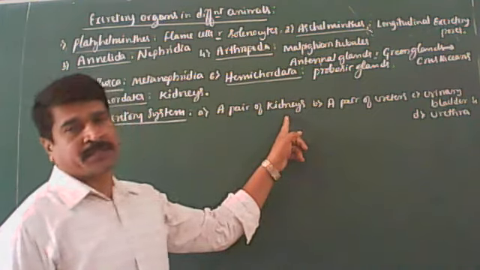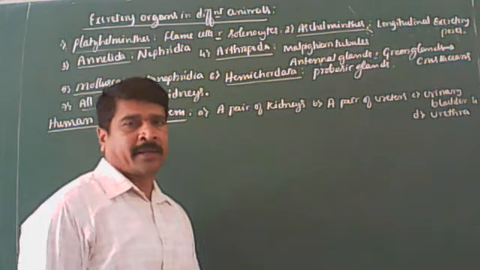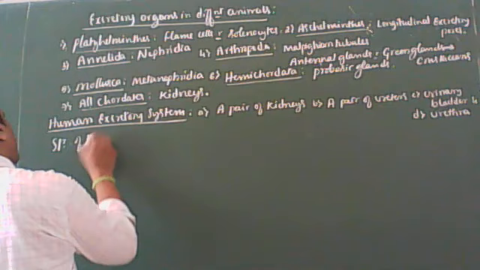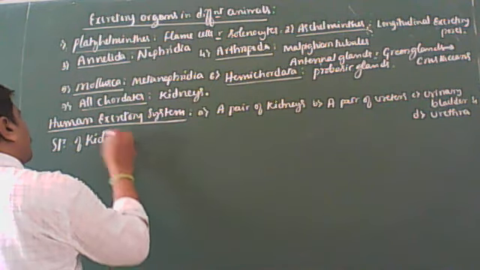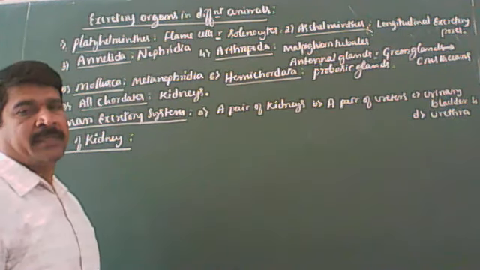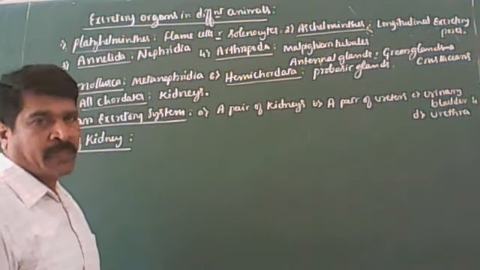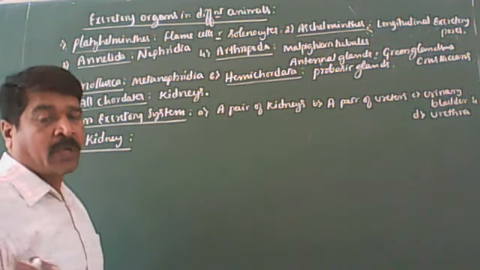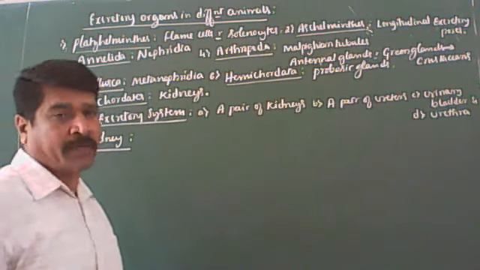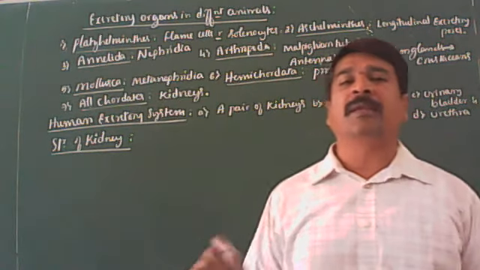Components of the human excretory system: a pair of kidneys, a pair of ureters, urinary bladder, and urethra. Clear? Okay. Now let us come to the structure of the human kidney. Both morphological characters and internal characters we are going to discuss. You know that kidneys are dark red, bean-shaped structures located on either side of the backbone in the lower abdominal cavity.